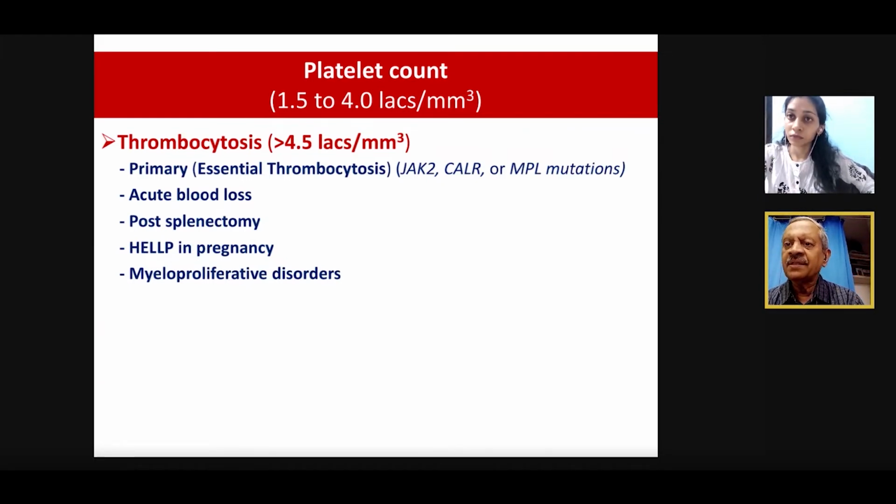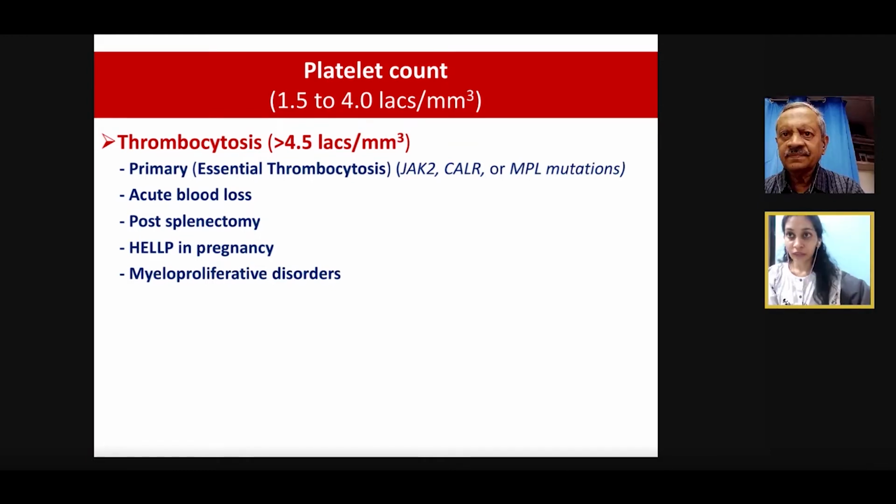But this is where the newer parameters would help you, which I'll be discussing when we discuss the newer parameters. We can definitely say that this thrombocytopenia is because of peripheral destruction. Rest of the questions we can complete.